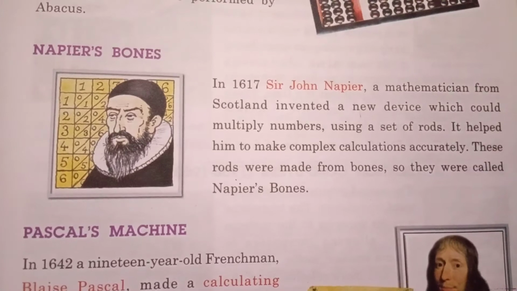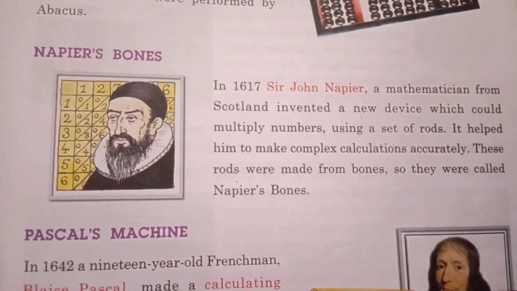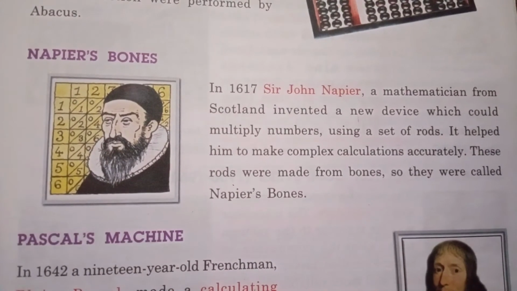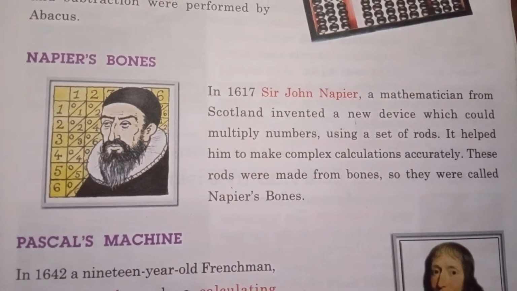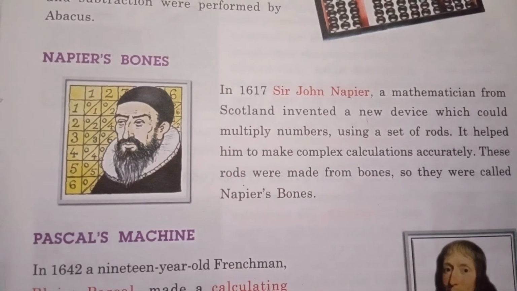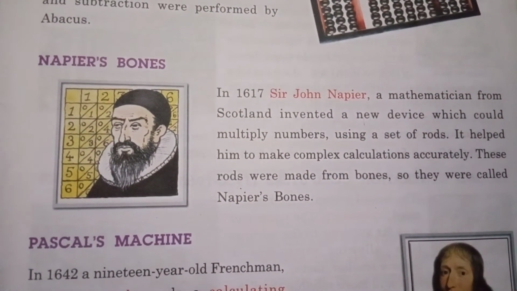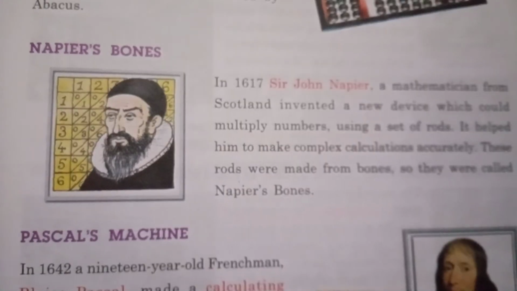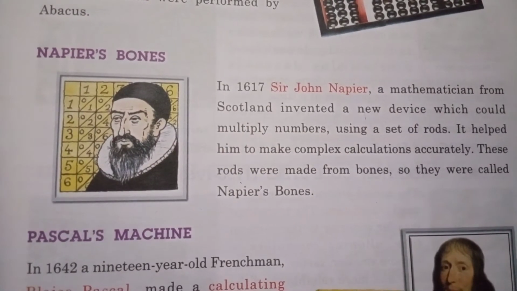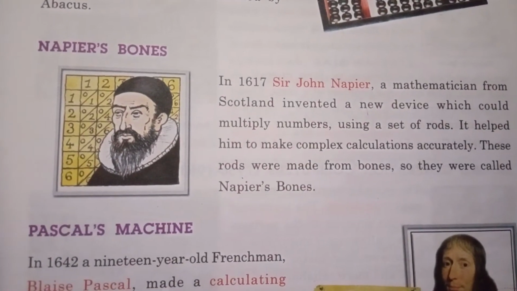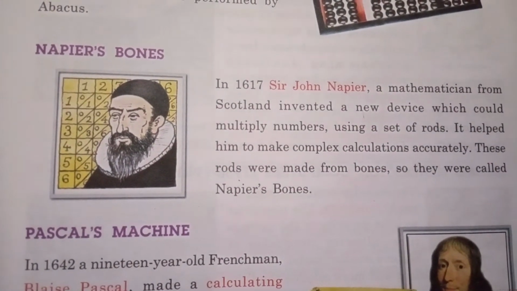Abacus can't multiply the numbers, but Napier's bones can multiply the numbers using a set of rods. You know which type of rods these are?